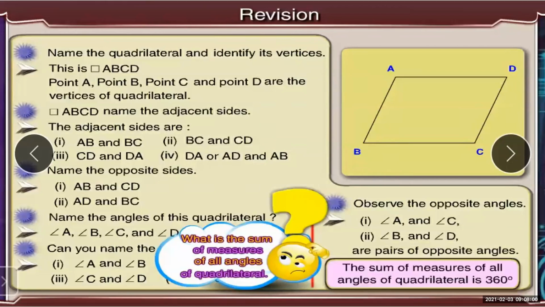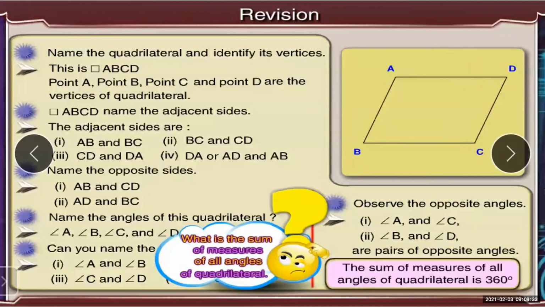When you name any quadrilateral, go either clockwise or anti-clockwise. Don't move here and there, jumping from one place to another. So it will be quadrilateral ABCD, starting from A, B, C, D. This is how you name any figure, whether a triangle or a quadrilateral.